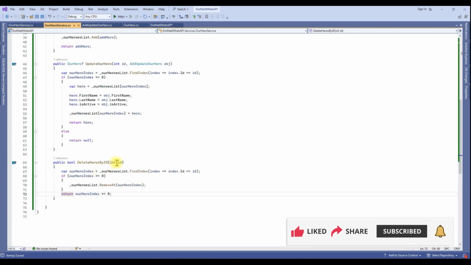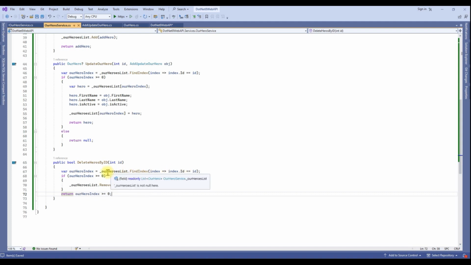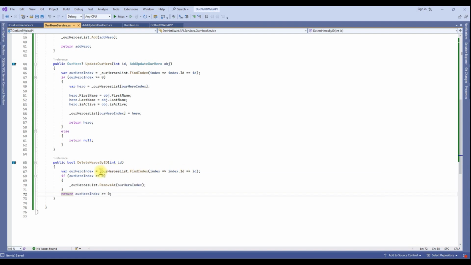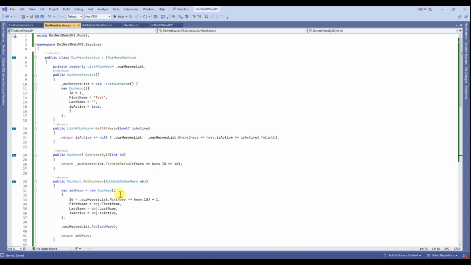In delete hero by ID, based on an ID we need to delete a hero object. Again we are finding the index of our object based on the ID, and if the index is greater than or equal to 0, in this case we are going to remove that object, and otherwise returning a status. Means if I got the object, that time we are returning true, otherwise false. Now our service is also ready.